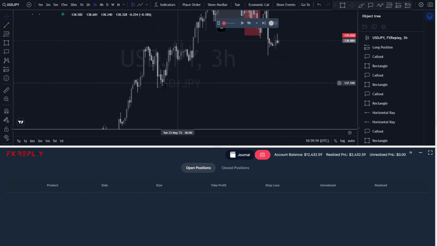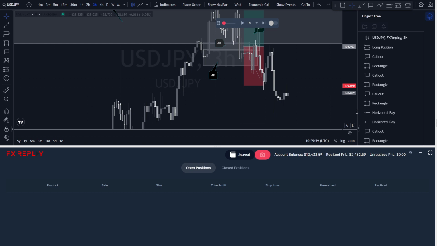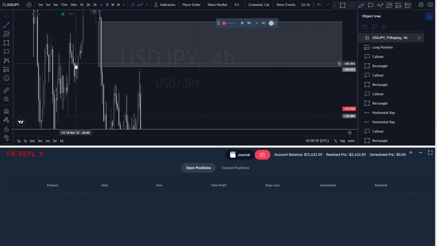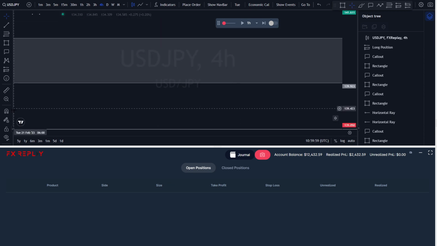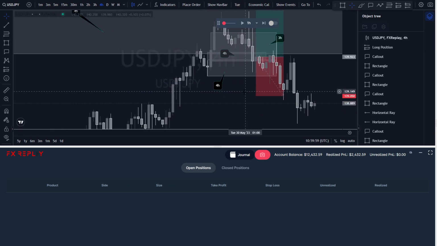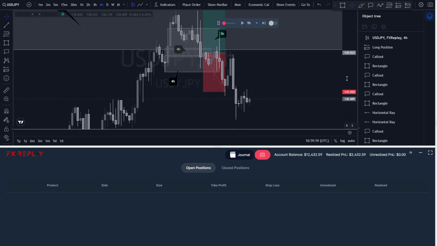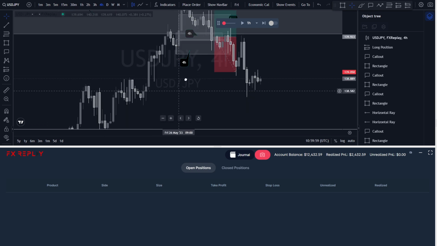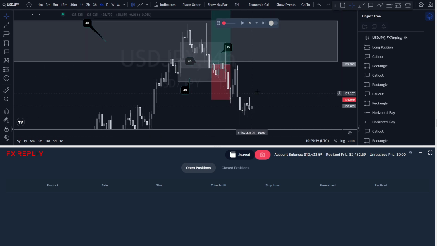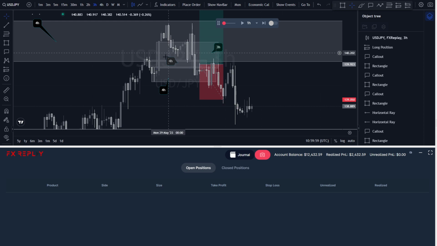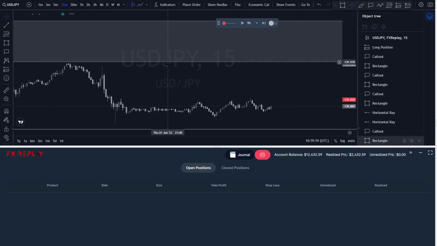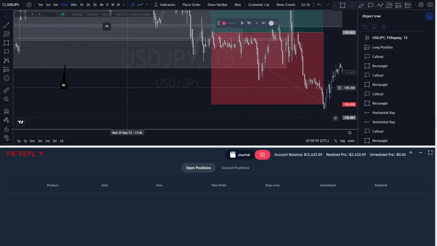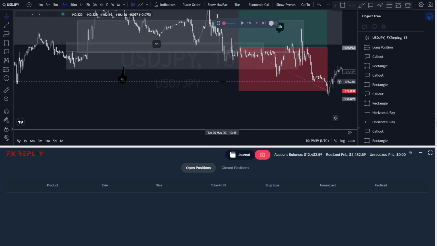Also, I was trading with the trend because we were in an uptrend, and all of this was happening while we were in a 4-hour fair value gap to the downside. So I was not too sure whether to enter for a buy or a sell. But then I thought, okay, 2-hour confluences that it's going up. I'm trading with the trend, so 3 confluences, 3-hour fair value gap, so 4 confluences, and in a lower time frame, I looked for a break of structure to the upside. So I had 5 confluences that price is going to go up.